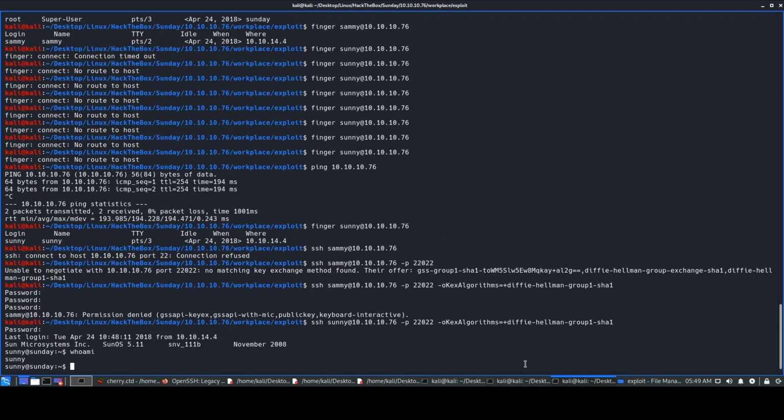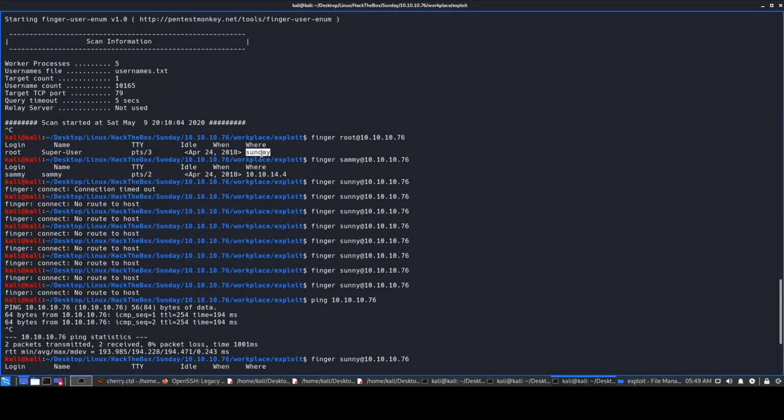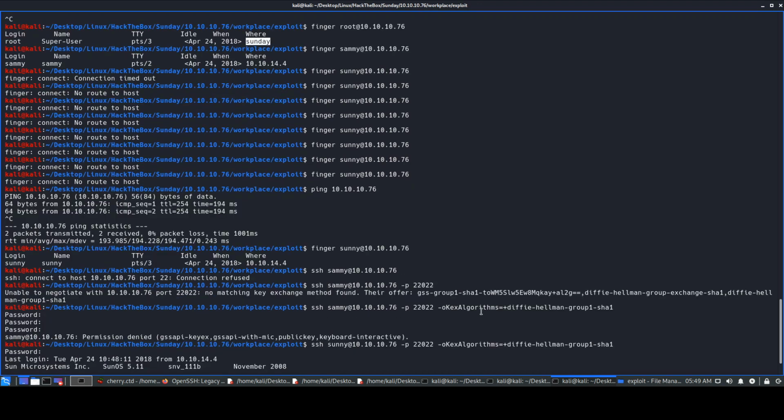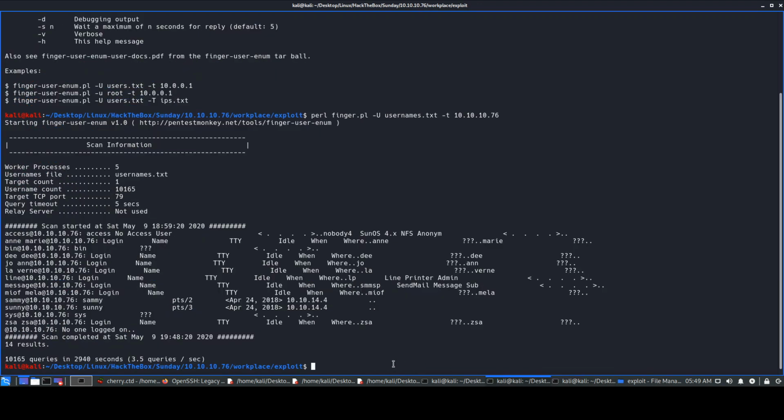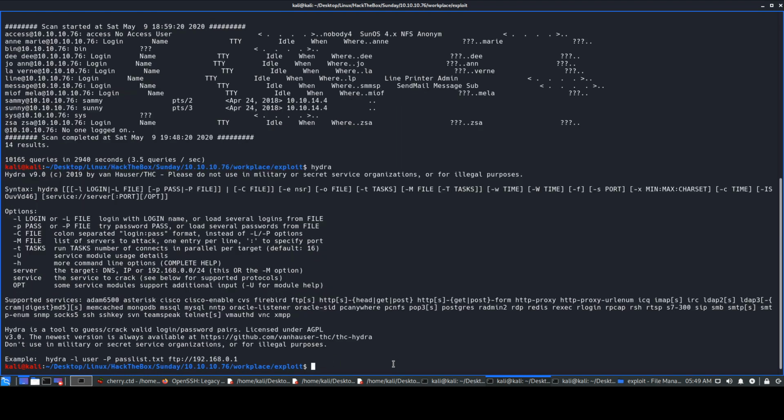Because obviously, okay, we have the Sunday box over here, and we know the hostname, but what if we want to actually guess the password? What if this was not the password over here? So we can try and brute force it as well. SSH brute forcing is not always recommended, but if you don't see any other option, probably you can try brute forcing SSH connections. So we'll be using Hydra over here, and we'll just enter hydra.